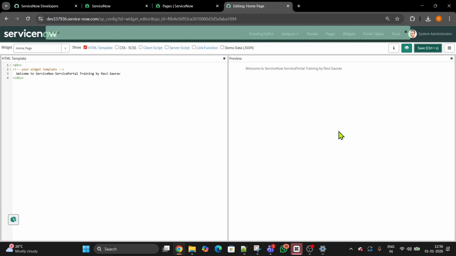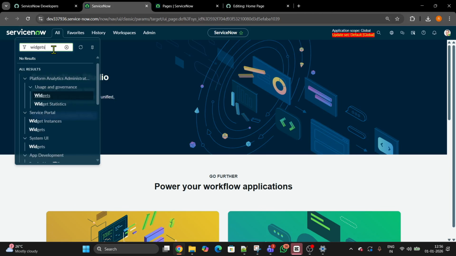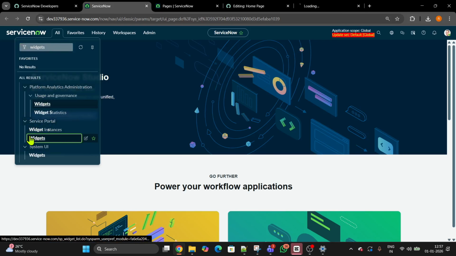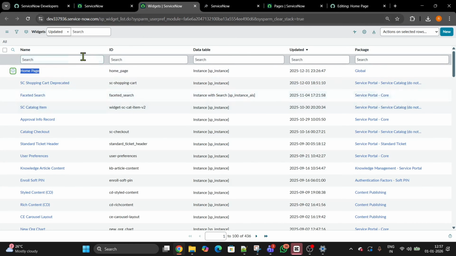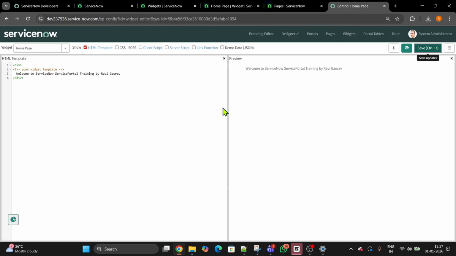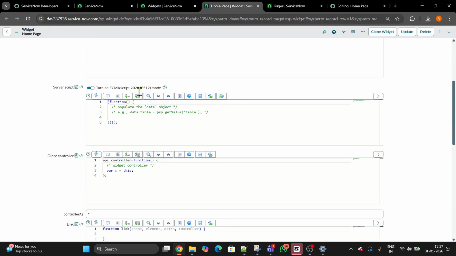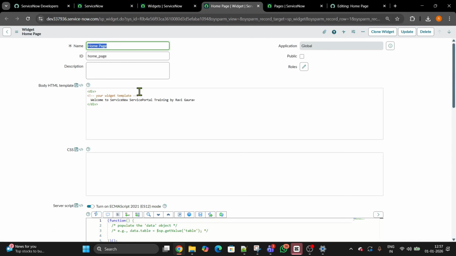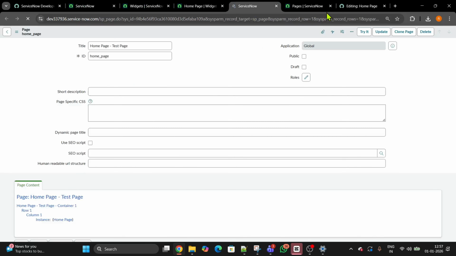On this widget now, first before I go there, let me open the widget also from the backend under service portal widget. And guys, remember, the homepage is coming now. So the view which you see in the backend is different, and this is the front end view. I call it the front end here because we can directly write it here. But in the backend tables also, we can write the code, client side and server side together. And inside this, you can see page is also there. So if I open the page, it looks like this.